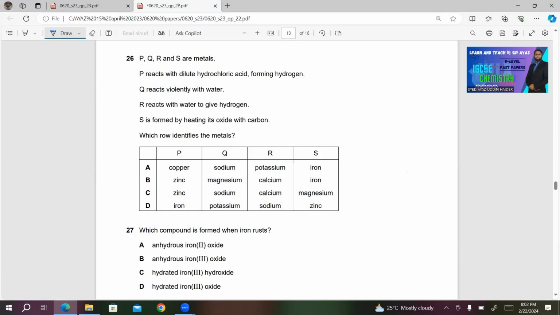Question number 26. P, Q, R and S are metals. P reacts with dilute hydrochloric acid forming hydrogen. Q reacts violently with water. R reacts with water to give hydrogen. S is formed by heating its oxide with carbon. Which row identifies the metals? Now here the metals are copper, sodium, potassium, iron, zinc, magnesium, calcium. So we have these metals.